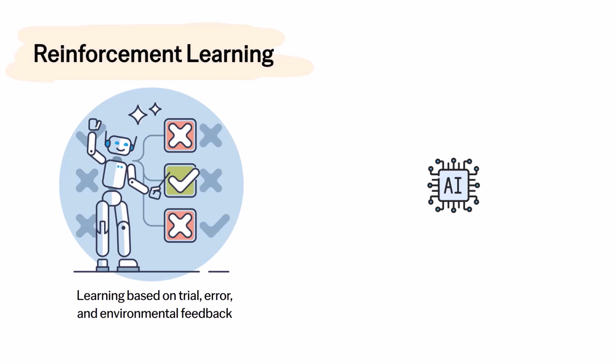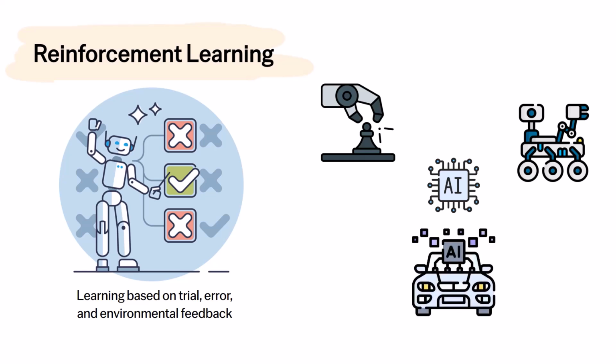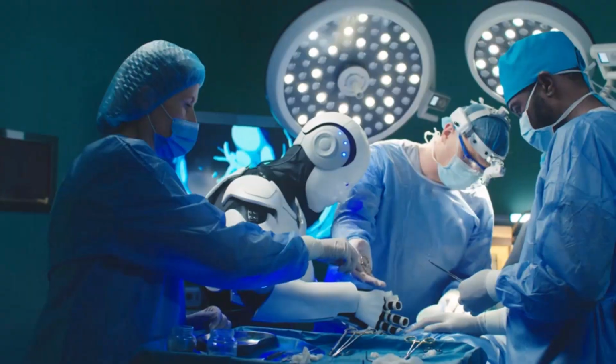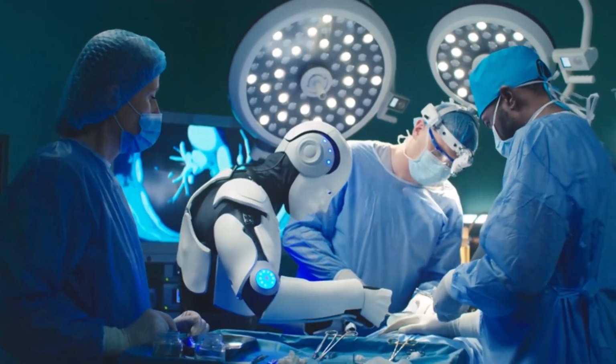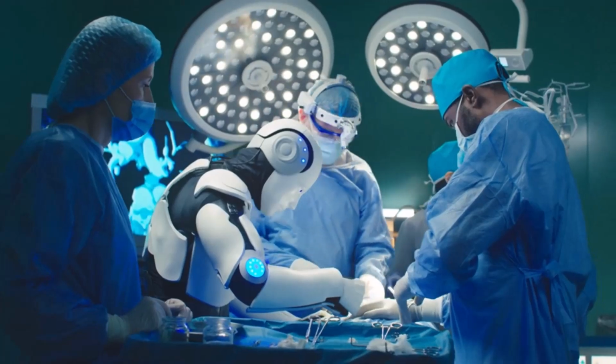It's widely used in games like teaching AI to play chess or Go, robotics, where machines learn to perform complex tasks, and self-driving cars, which learn how to navigate safely through traffic. The exciting part is that the system learns dynamically by interacting with its environment, making it adaptable and robust.